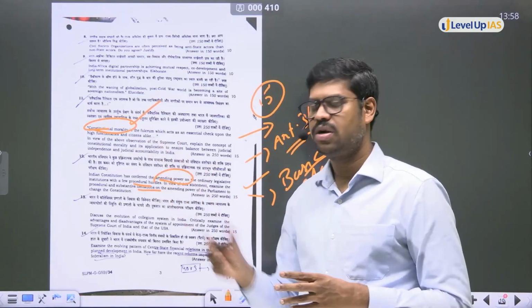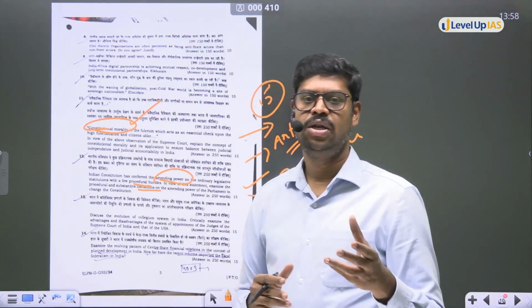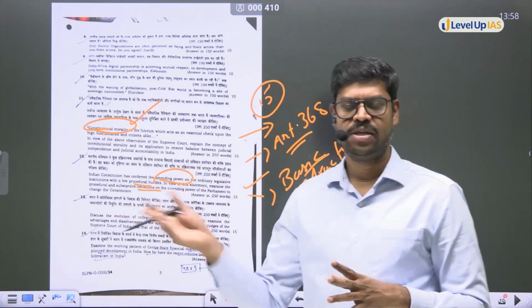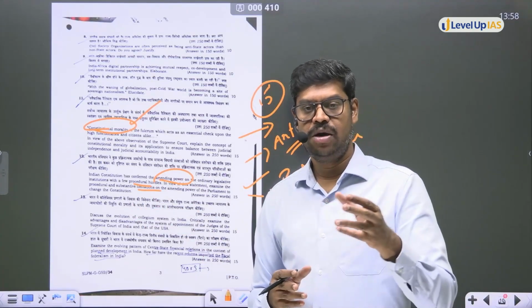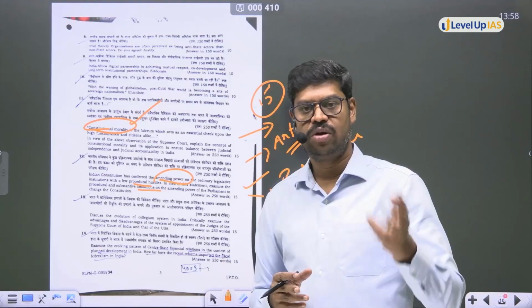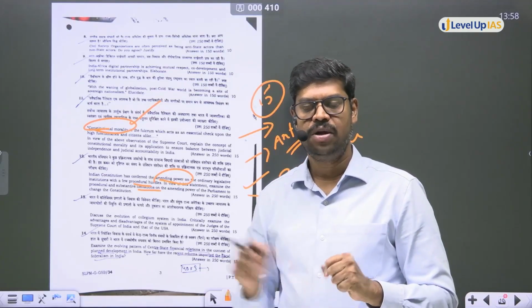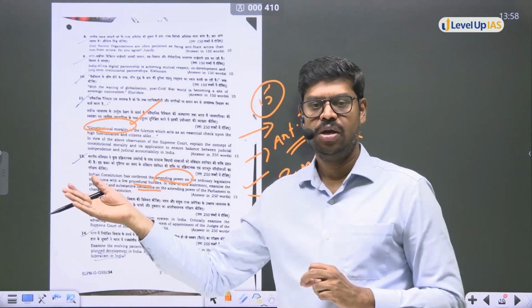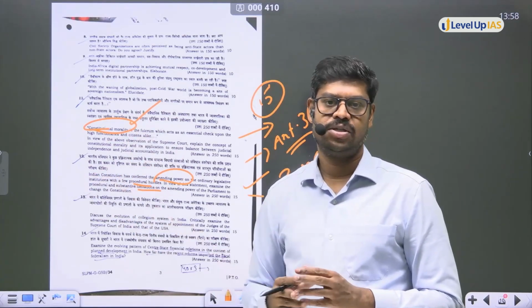But on the contrary, if you see how judges are appointed in USA, they are appointed by the president, which is approved by the Senate. So here, in the Collegium system, the role is predominantly only for the judiciary. When it comes to appointment there, the predominant role is played by the executive and the legislature. The president appoints, the approval is given by the Senate.